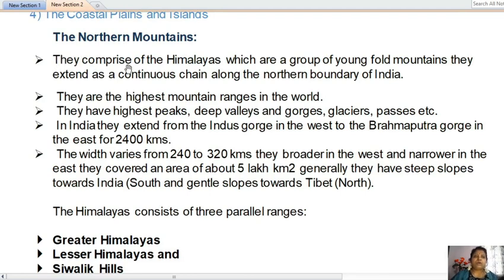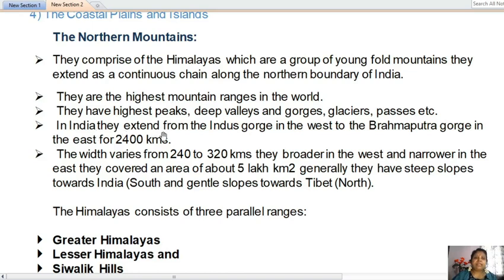These northern mountains comprise the Himalayas, which are a group of young fold mountains, and they extend as a continuous chain along the northern boundary of India. Secondly, they are the highest mountain ranges in the world. Thirdly, they have the highest peaks, deep valleys and gorges, glaciers, passes, etc.